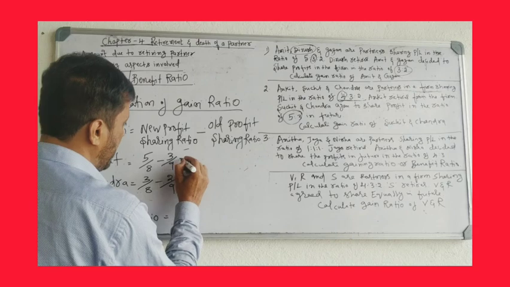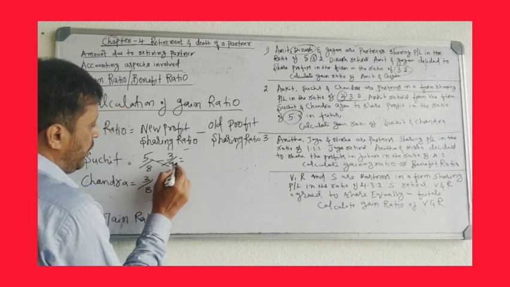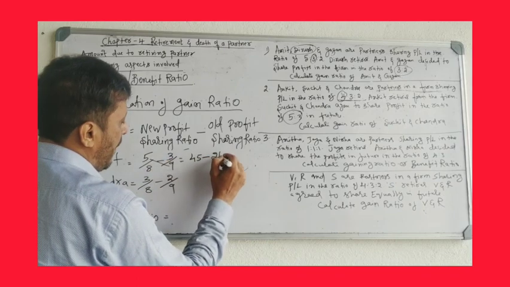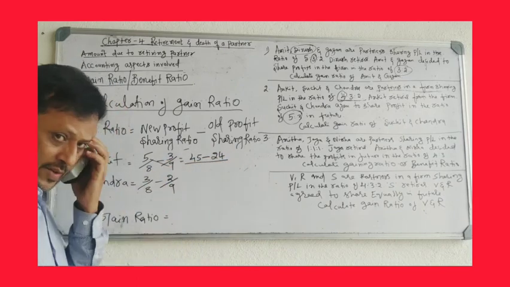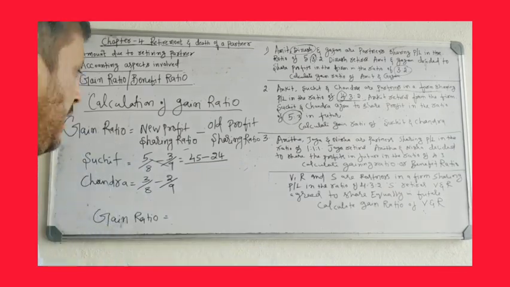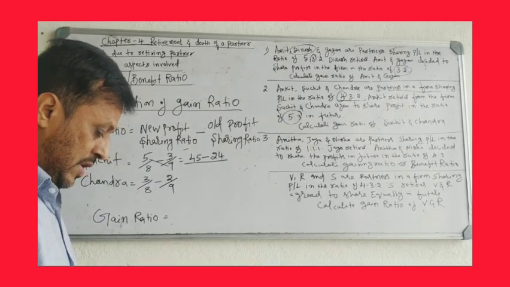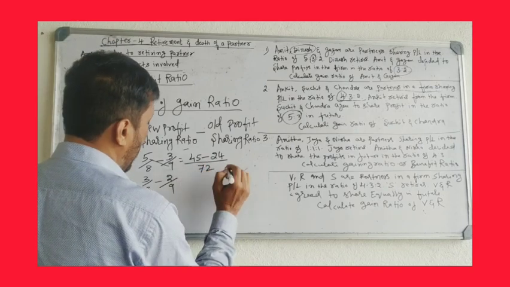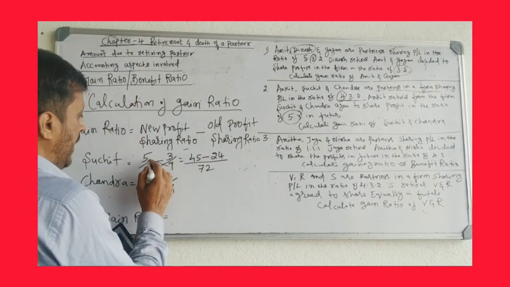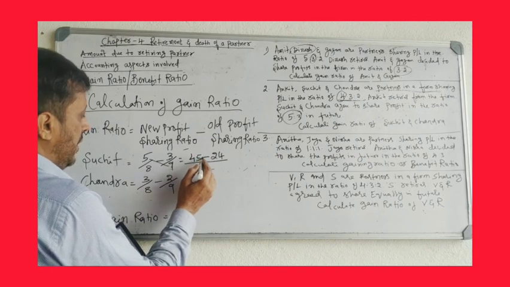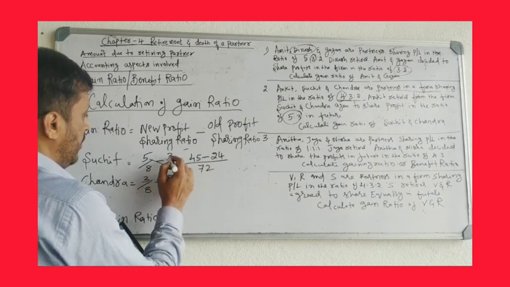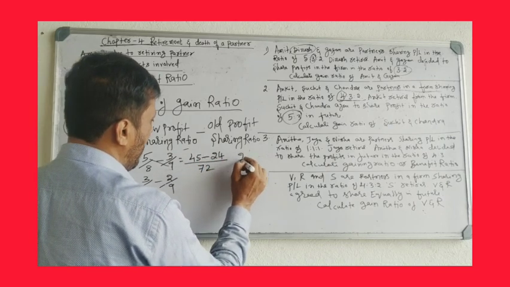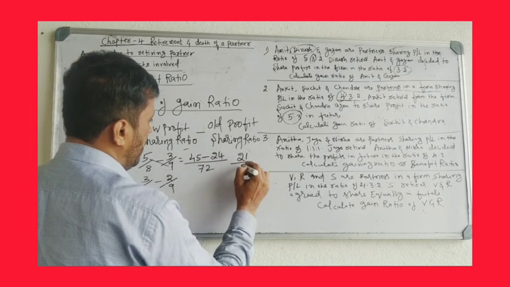Now do cross multiplication. 5 into 9, 45, minus 8 into 3, 24, divided by 9 into 8, 72. 45 minus 24, 21 by 72.